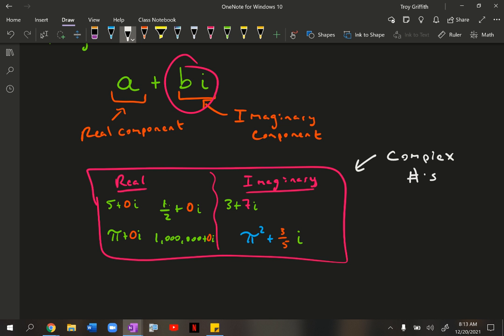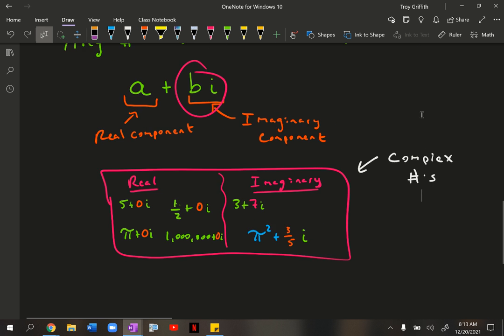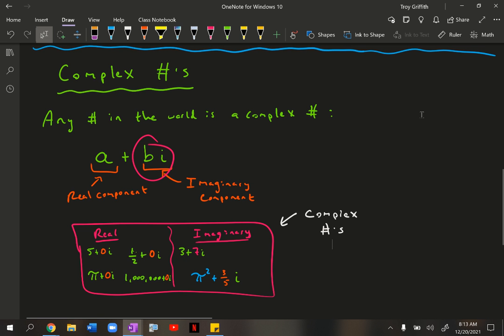All right, that's not my main focus of today, but I did want to mention it in case you ever see the term complex numbers. Don't be confused by it. It just means it's either a real number or an imaginary number.